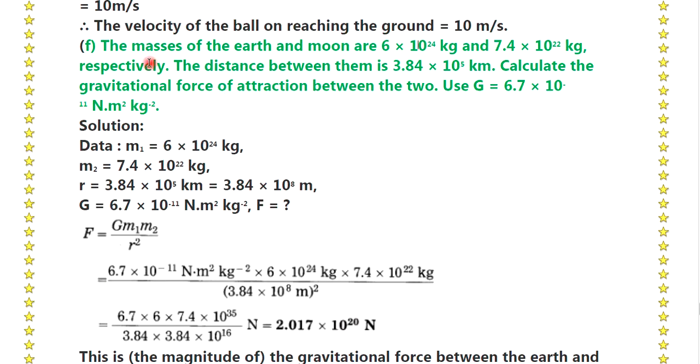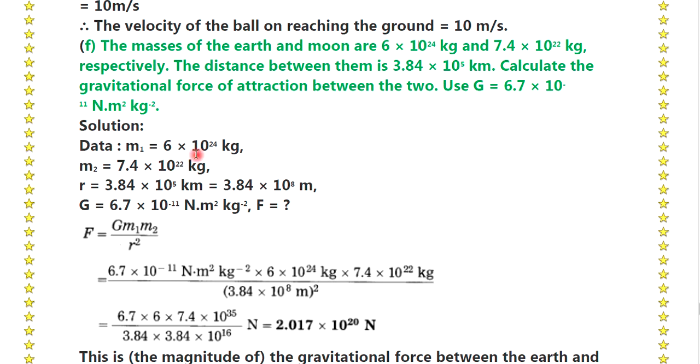The mass of the earth and the moon are 6 into 10 to the power 24 kg and 7.4 into 10 to the power 22 kg respectively. The distance between them is 3.84 into 10 to the power 5 km. Calculate the gravitational force of attraction between the two. Use G is equal to 6.7 into 10 to the power minus 11 Newton meter square per kg square.